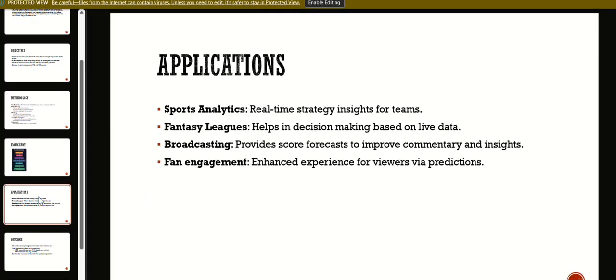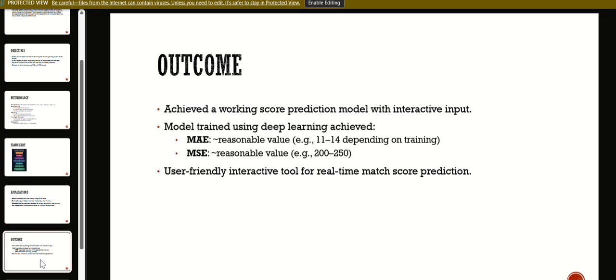Now I am going to explain the outcomes. First one, functional score prediction model. A working model has been successfully developed. It allows for interactive input, meaning users can provide real-time data to get predictions.